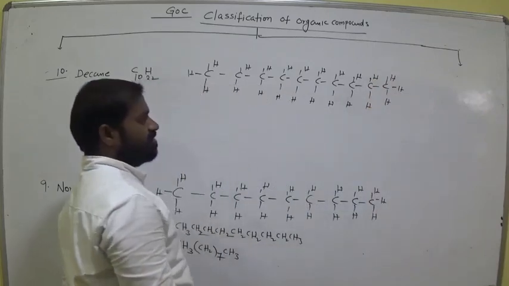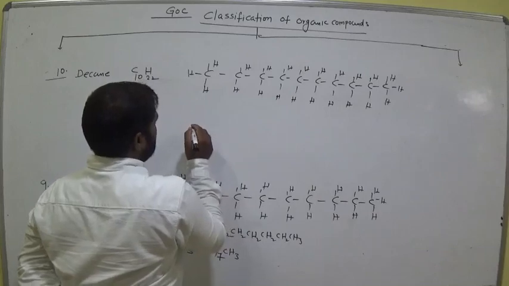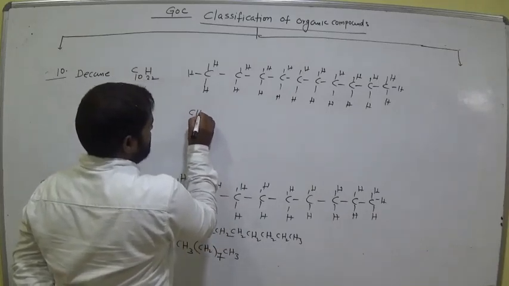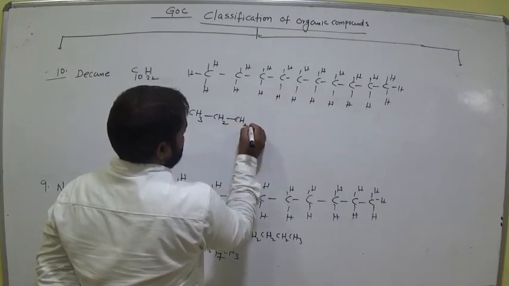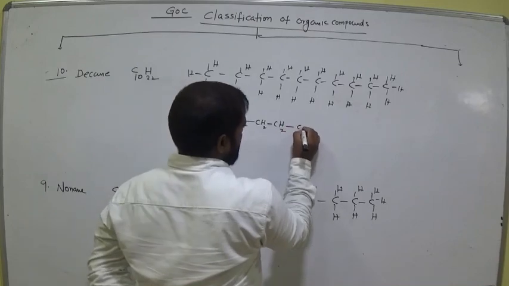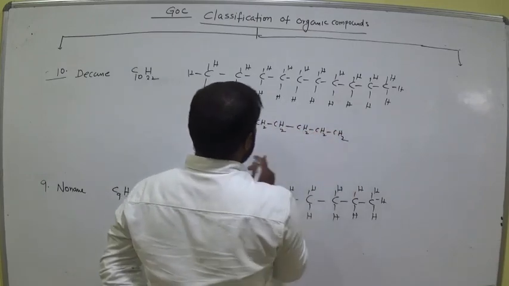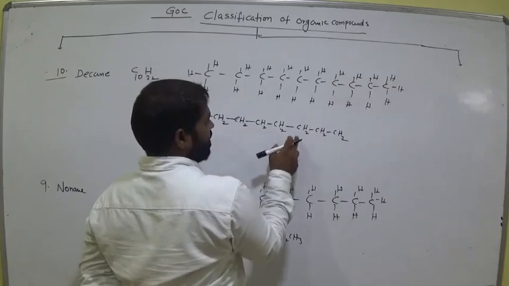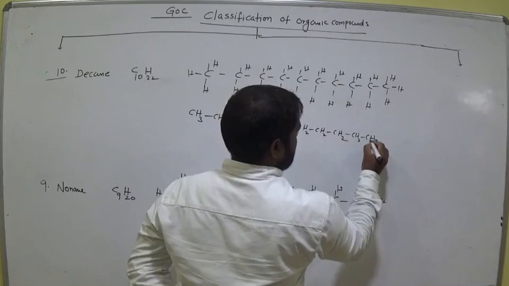Is it clear? So we can also represent this formula as CH3, CH2, CH2, 1, 2, 3, 4, 5, 6, 7, 8, 9, 10. Am I right?